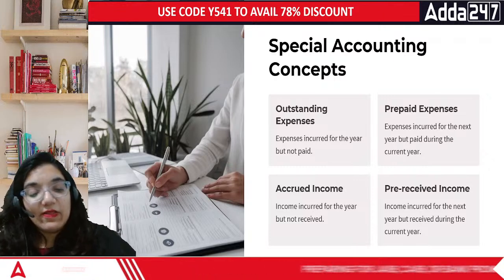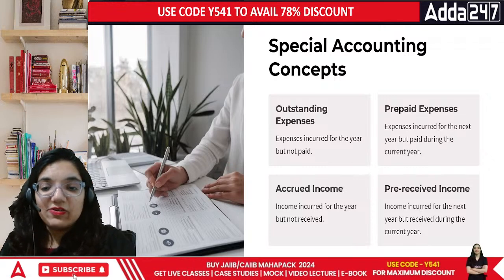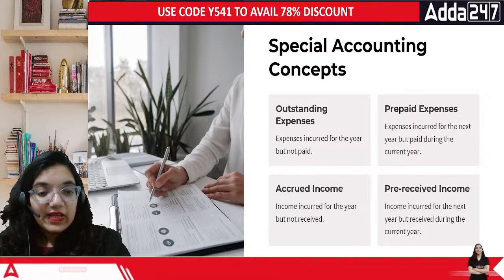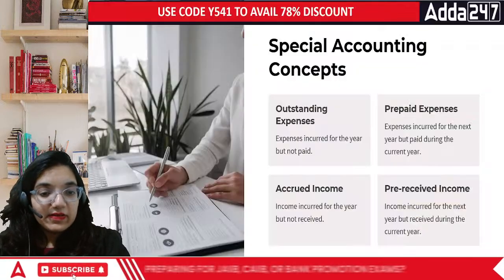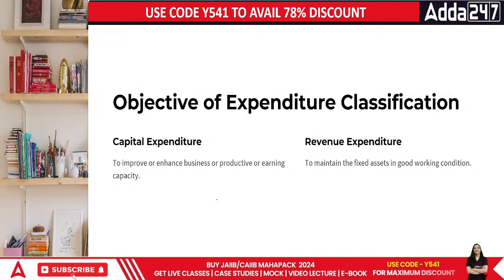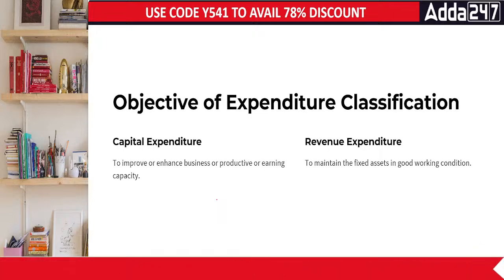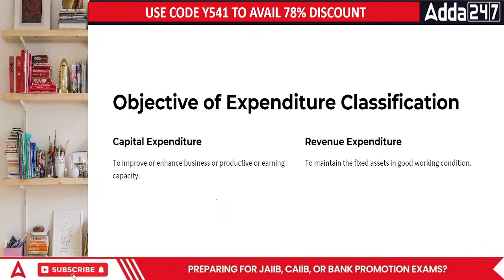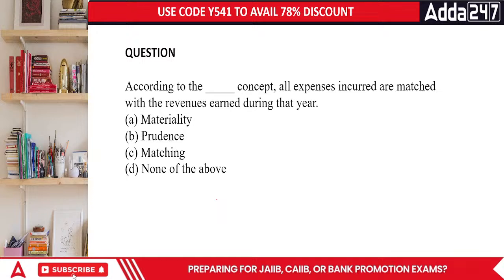Done, everyone? Now we are done with the pre-received income and everything else. So just let me know if you're done with this. Now the next part. Chaliye. The expenditures can be capital and revenue expenditure. Capital is basically what? Productive. Revenue, regular. Here comes the first question.